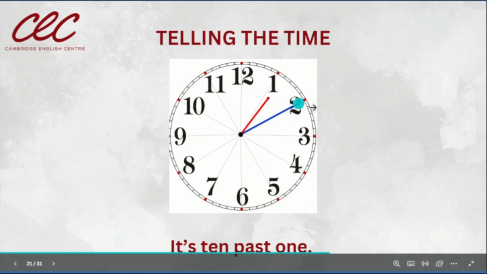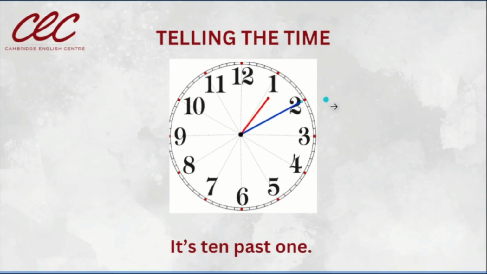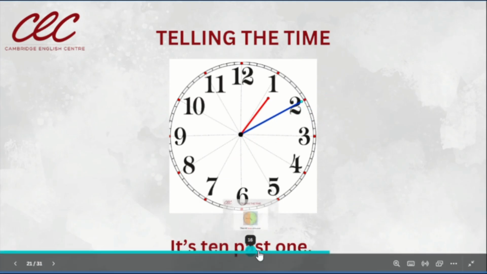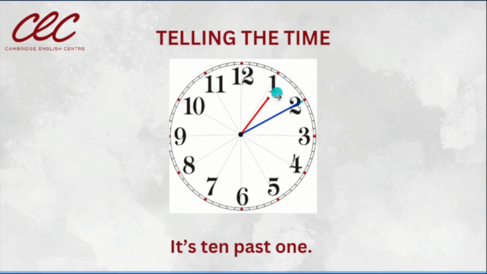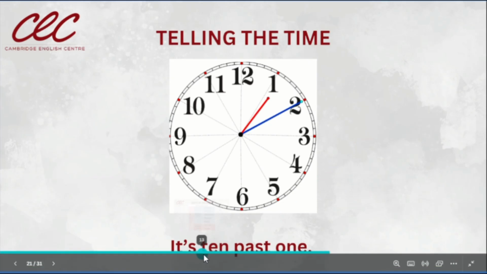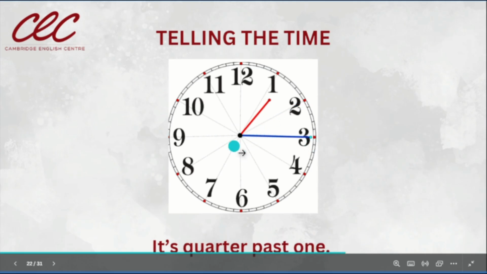Let's continue. Now it's 10. Now 10 minutes have passed. So, it's 10 minutes past 1. 10 minutos pasado las 1. En español nosotros decimos 1:10. Empezamos con la hora y luego decimos los minutos. En inglés iniciamos con los minutos y luego decimos la hora. 10 minutos pasado la 1. Esa sería la traducción literal. ¿Sí? It's 10 past 1.